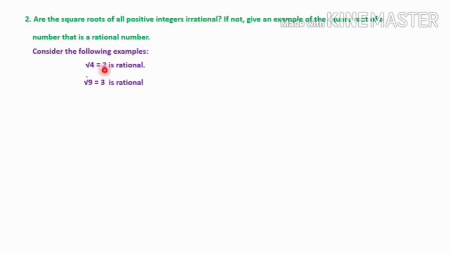In the first case we got 2, that is a rational number. In the second case we are getting 3, that is also a rational number. So irrational numbers alone we are not getting, we are getting rational numbers also when we take the square root of positive integers. So the answer is no. The square roots of all positive integers are not irrational.